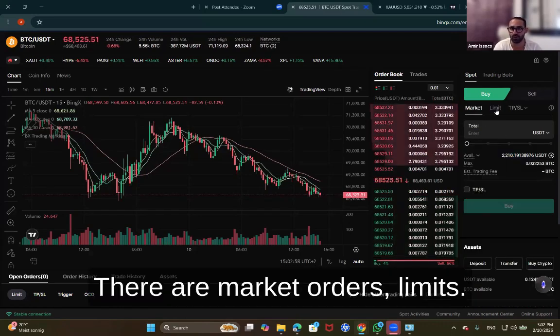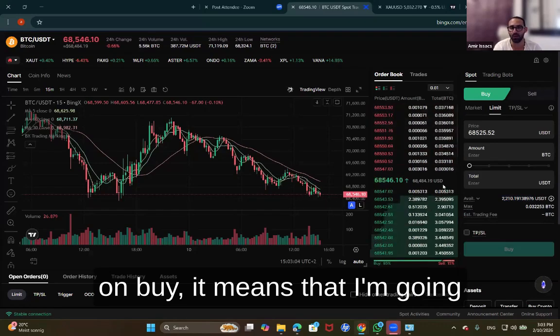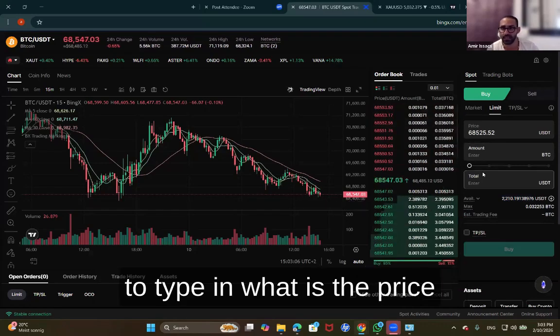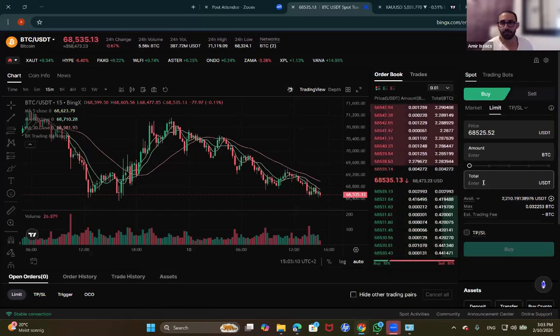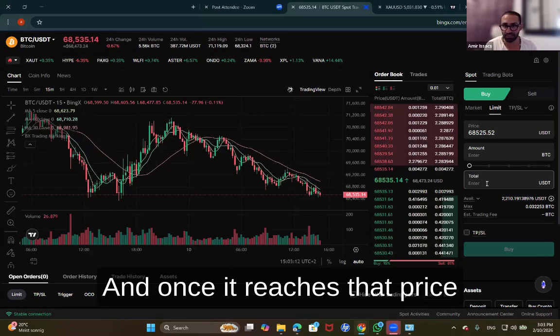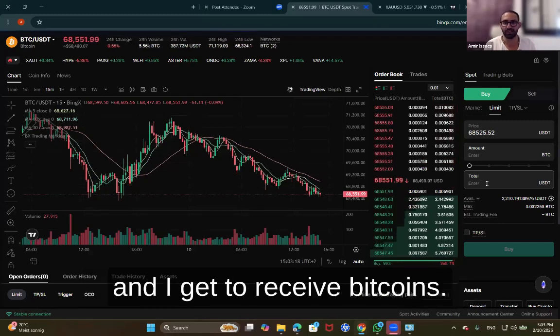There are market orders, limits. If I put a limit and I'm clicking on buy, it means that I'm going to type in what is the price that I want to buy in. And once it reaches that price, only then the trade happens and I get to receive Bitcoins.